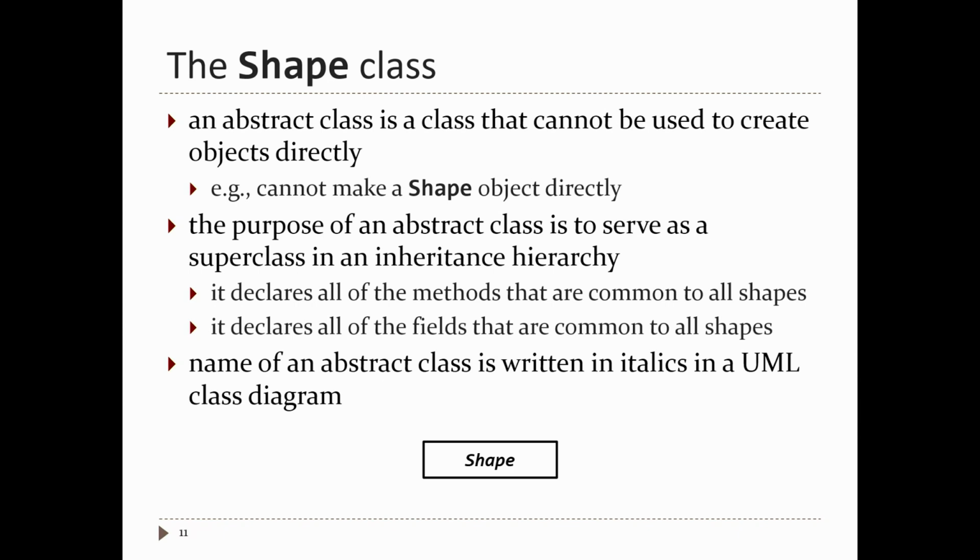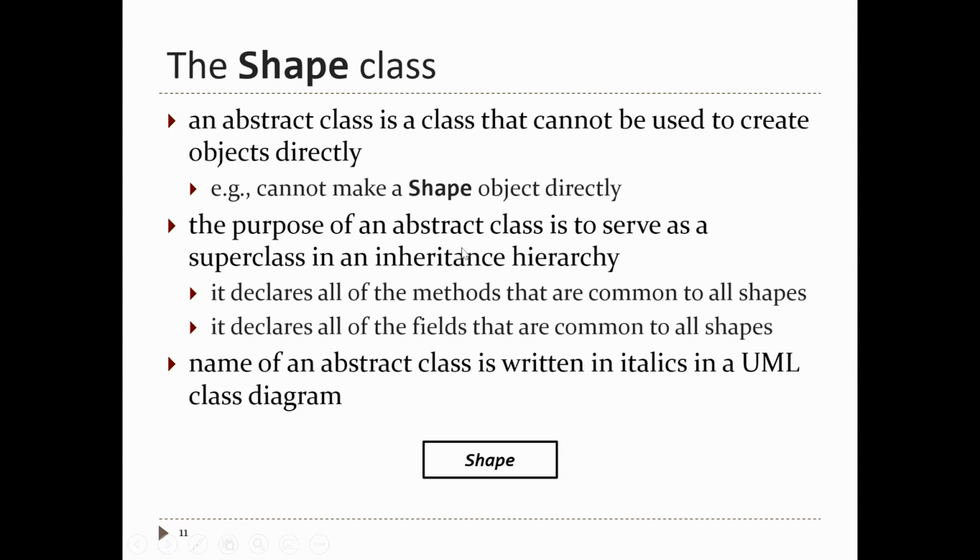If you never directly make a shape object, what's the purpose of the class? The purpose of the class is to serve as a building block for other classes. The only purpose of an abstract class is to act as a superclass in an inheritance hierarchy. Why might you want to do this?